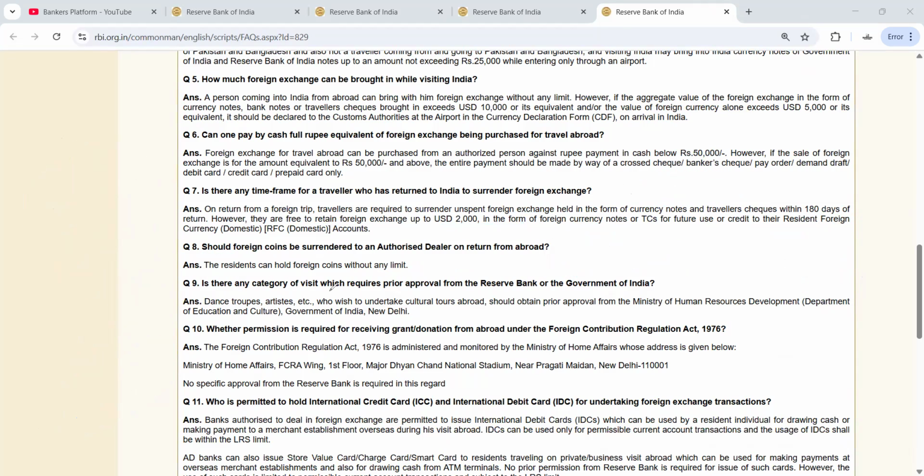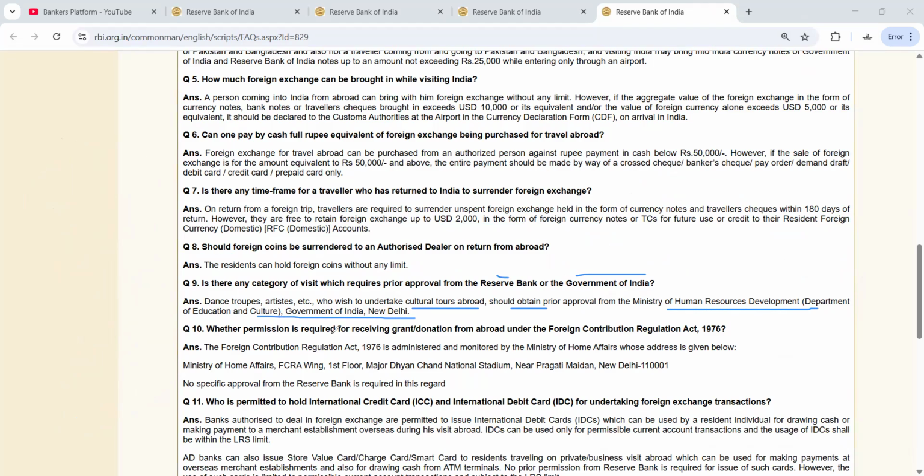Is there any category of visit which requires prior approval? Okay, so prior approval is required from Reserve Bank or Government of India. So dance troupes, artists, etc., who wish to undertake cultural tour abroad should obtain prior approval from Ministry of Human Resource Development and Government of India, New Delhi.